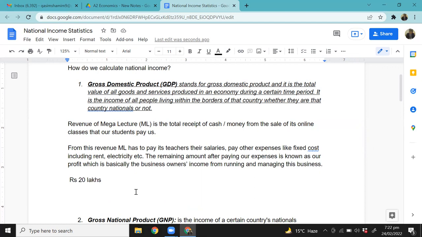Now, from this 20 lakh rupees, McDonald's has to pay its expenses, just like any other business would do, right? They have to pay the rent where they are located.